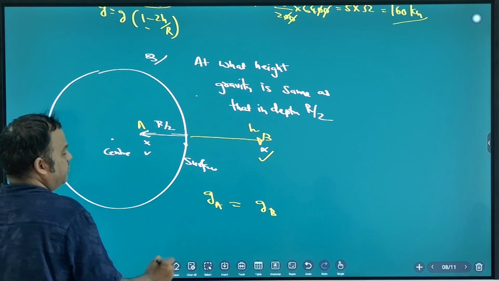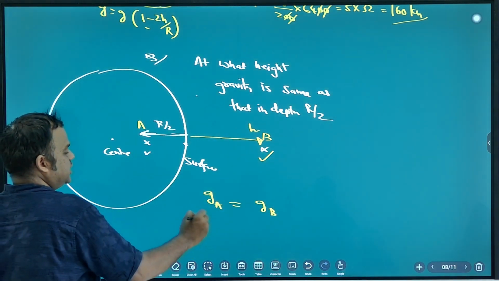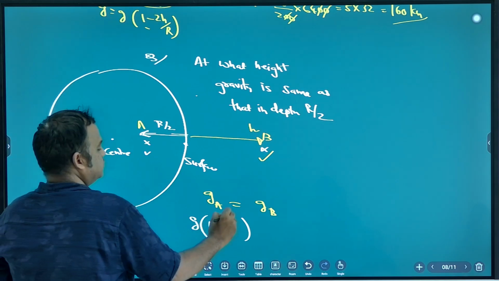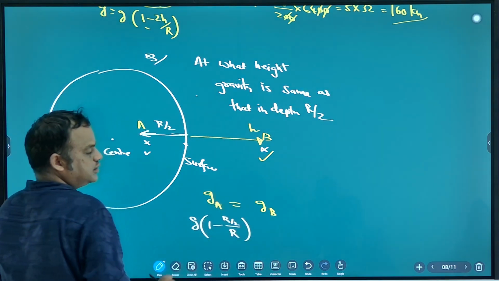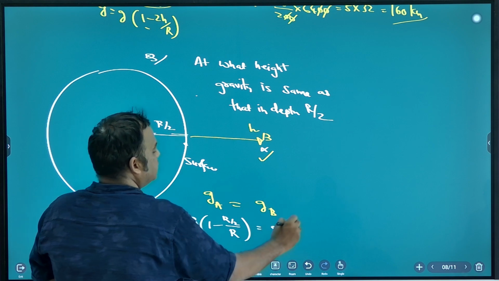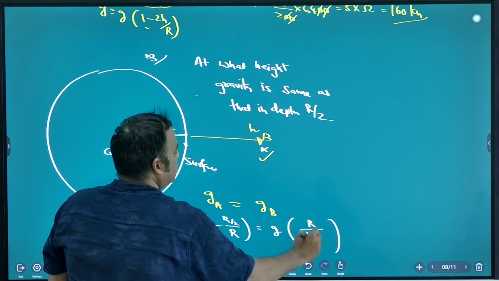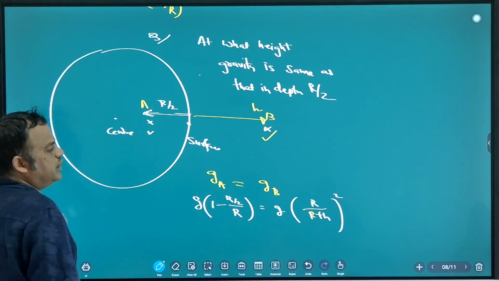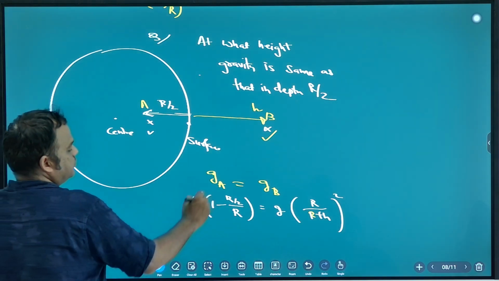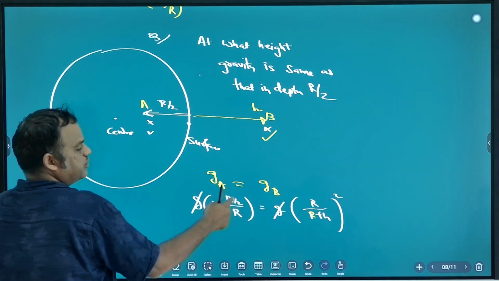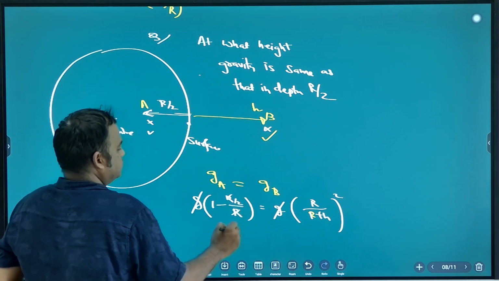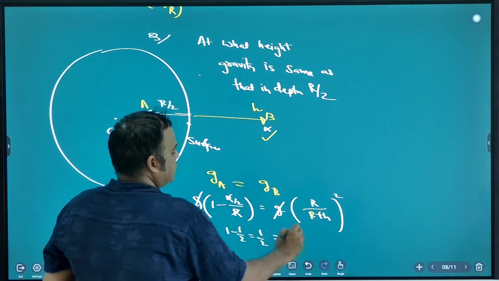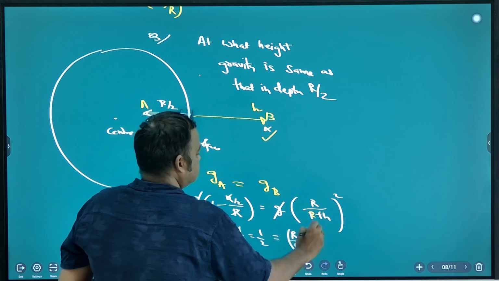So what is GA? Tell me. GA means G times 1 minus d by R, correct? And GB means G times R by R plus h whole square. Formula you have to apply. G cancels. Solve this: 1 minus 1 by 2 is 1 by 2. Right side, what are you getting? R upon R plus H whole square.